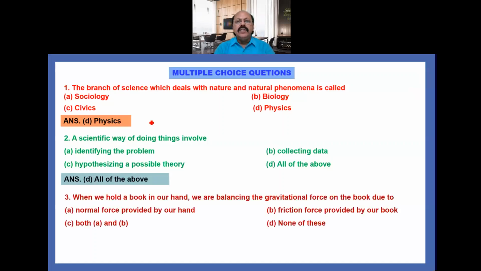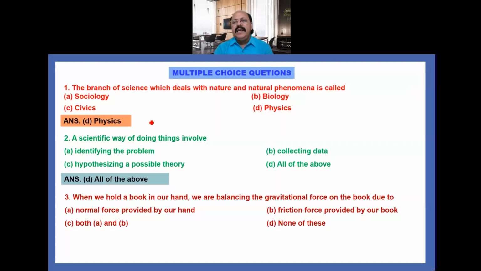Now the third question: when we hold a book in our hand, we are balancing the gravitational force on the book due to. Your options are: A. Normal force provided by our hand, B. Friction force provided by our hand, C. Both A and B, D. None of these.